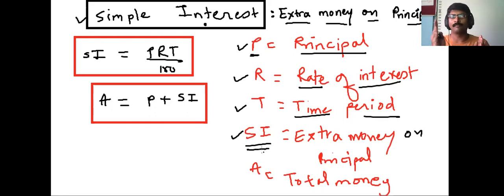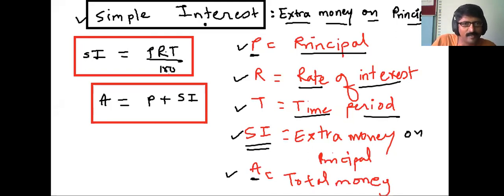So in total, you repay to the bank 100 plus 10. 100 is principal and 10 is the interest. So principal plus interest together becomes A. A stands for amount. Amount is nothing but the total money. So 100 plus 10 becomes 110, and that 110 is what you have to repay as amount to the bank. I hope you students understood all the terminology.